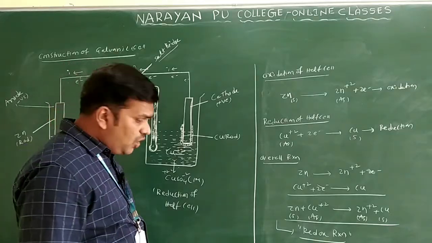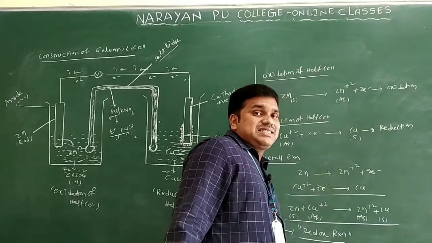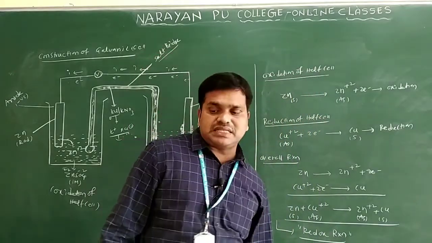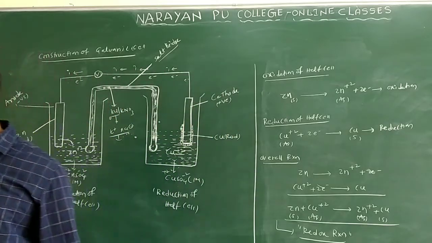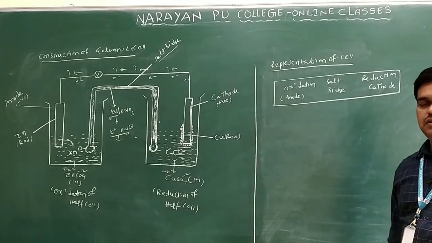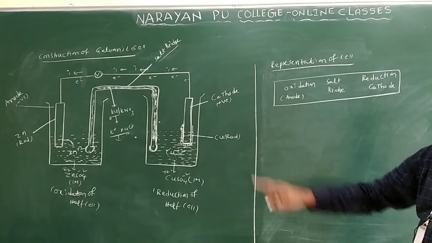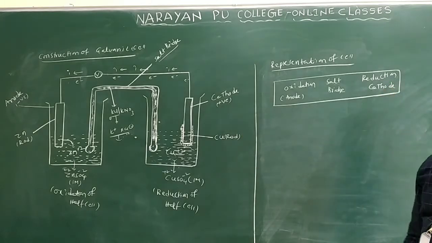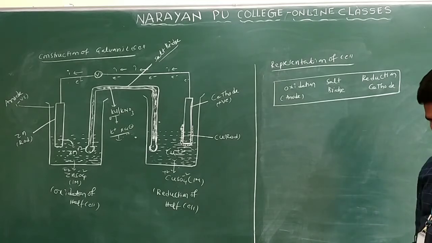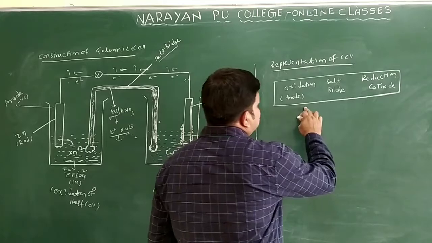Now we will see how to represent the cell reaction in this electrochemical cell. If you want to represent the cell, first take oxidation. Oxidation occurs at the anode and reduction takes place at the cathode in this galvanic cell, and both are connected with a salt bridge.